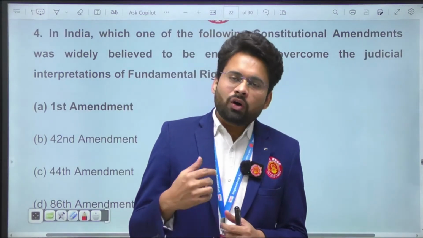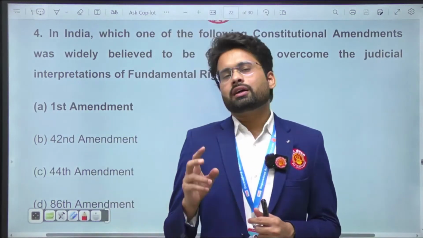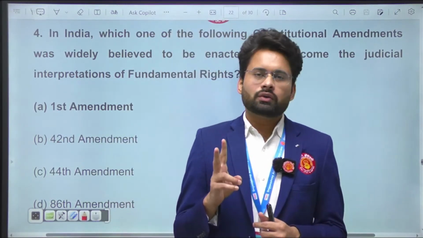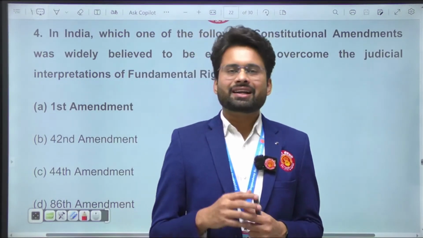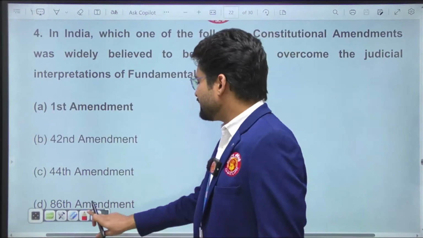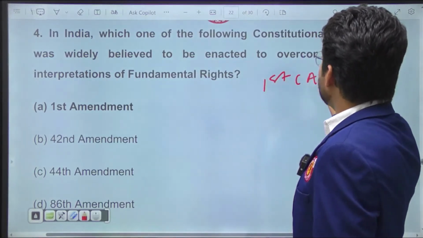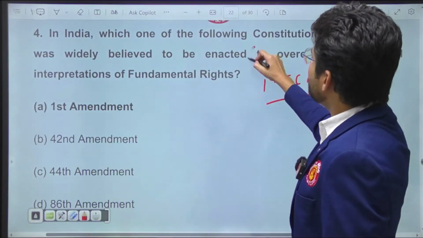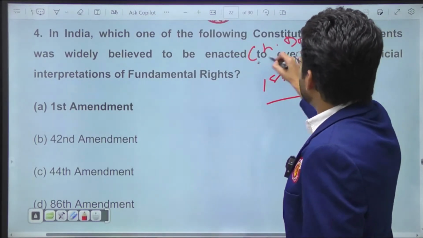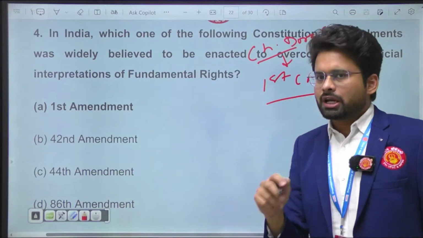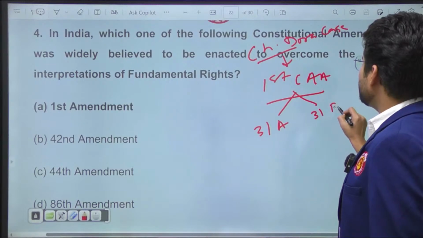the Parliament went for the First Constitutional Amendment. In this amendment, Parliament added two important articles in the Constitution: Article 31A and Article 31B.